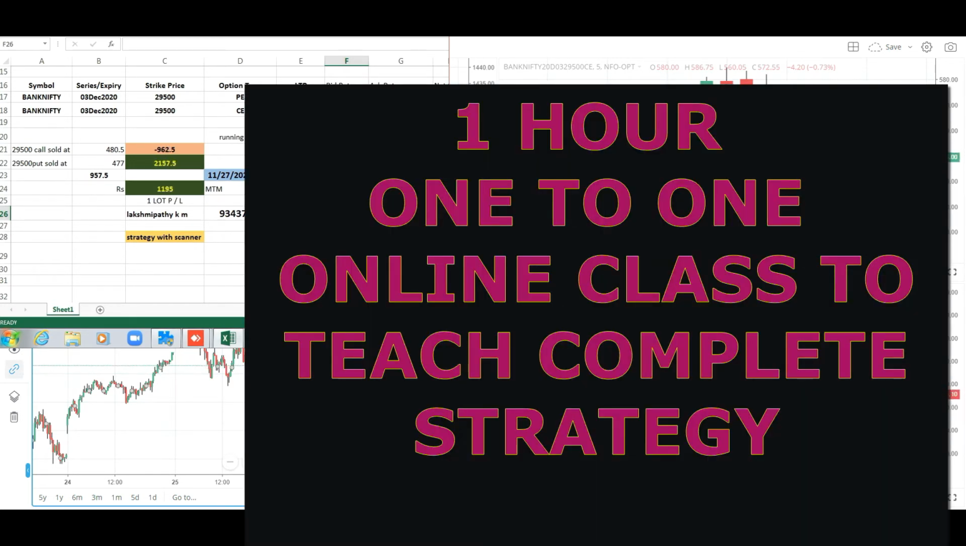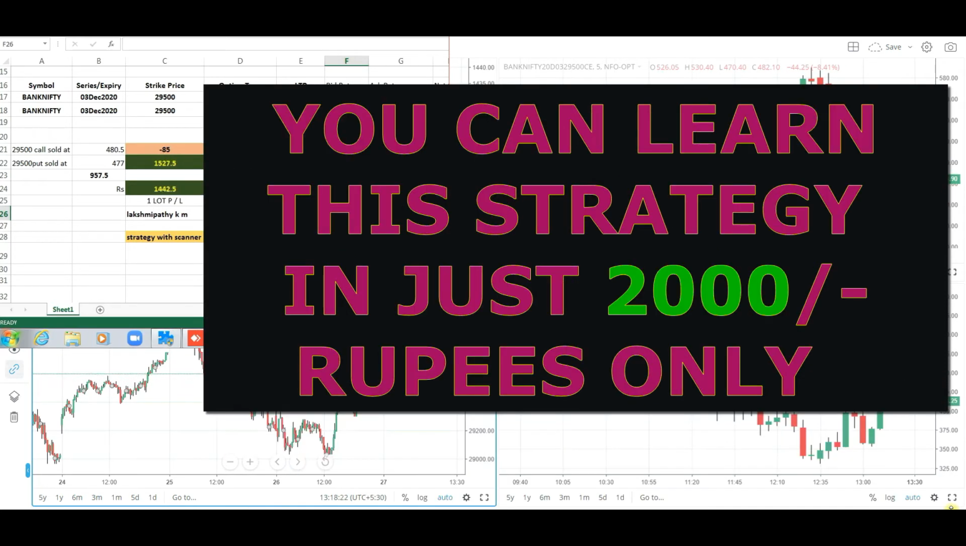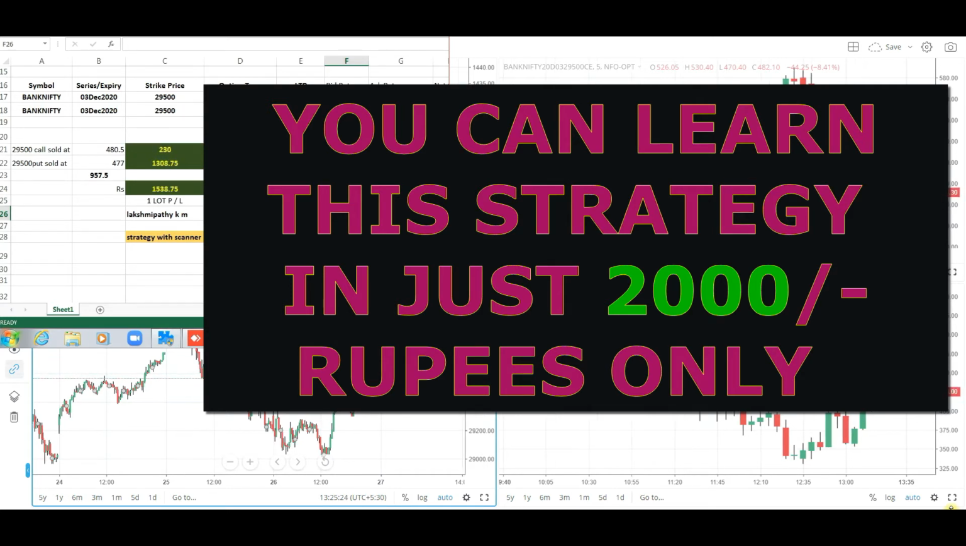The points are how to select sideways days, which strategy to apply to make profit, and estimation of target and stop loss. All these points will be taught in just an hour. The session will be conducted one-to-one and it will be an online class. You can learn this strategy in just 1 hour by paying just 2,000 rupees. You can recover the amount paid in just one successful trade. To prove this point, you can see the live recording shown.